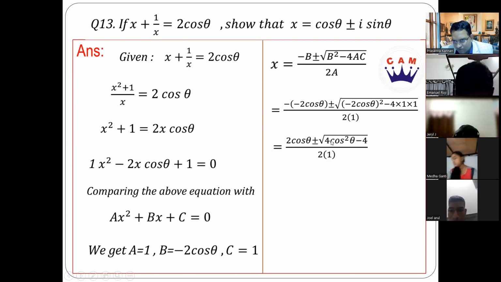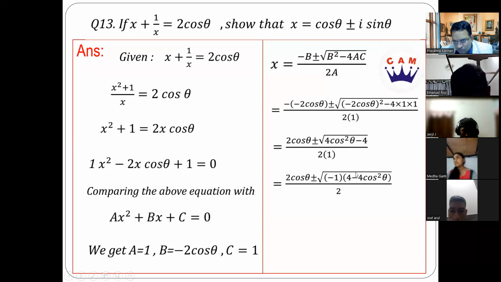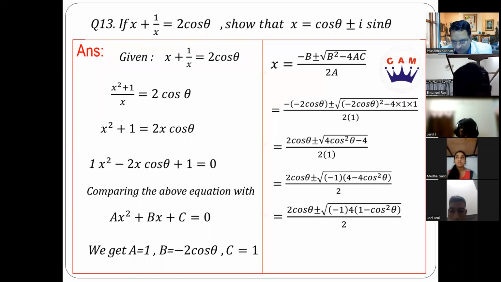Here I can take a minus 4 outside, or I can take 4 outside. If I take a minus 1 outside, then it becomes 4 minus 4 cos square theta. And I take a 4 also outside. I get 4 into 1 minus cos square theta. Now things become very easy.